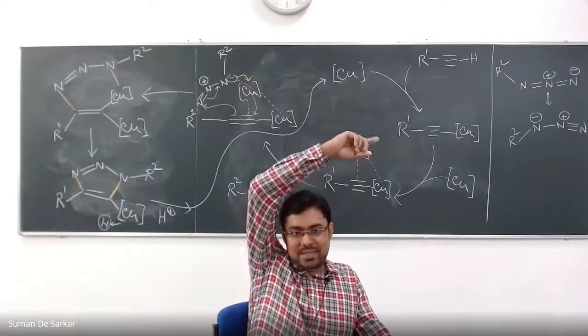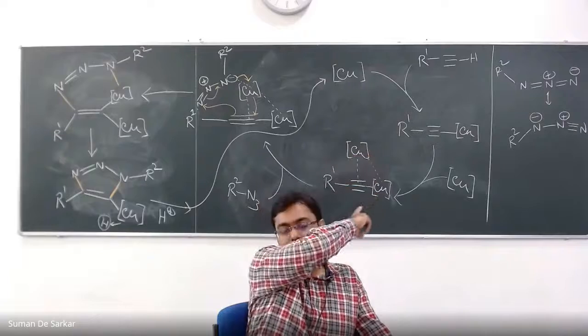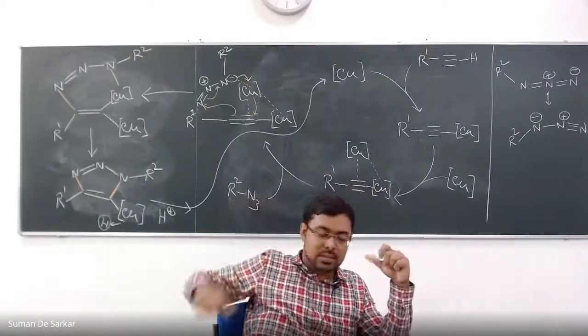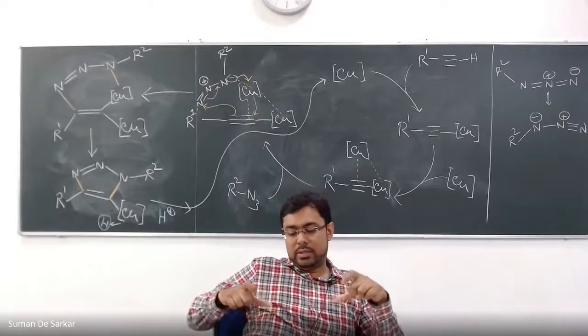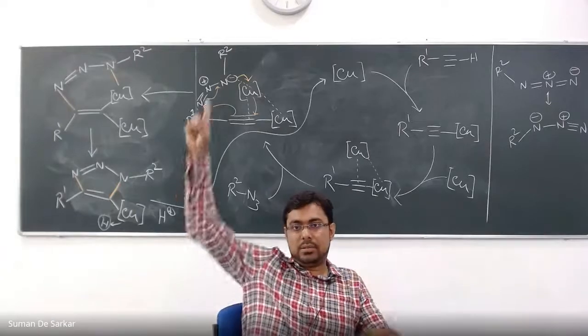Sir, I wanted to ask why not the other regio structure of that azide, where the R2 is closer, so that it can also bind with copper, right? Yeah, that was the first question also. I said that when both terminals are sp2 nitrogens, it's more rigid and doesn't really participate.